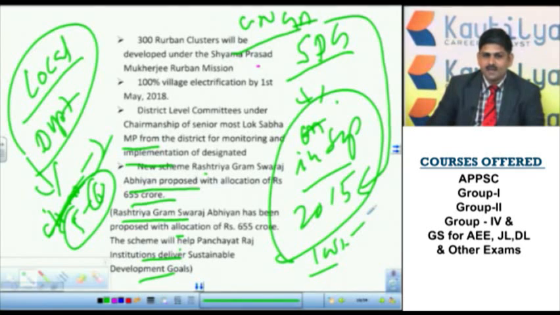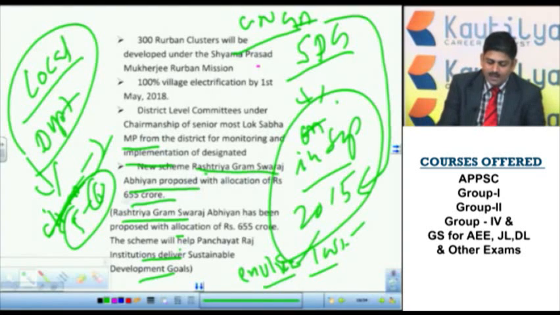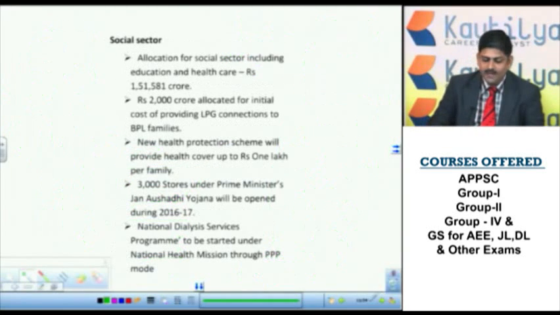All those activities are there under sustainable development. Protecting the environment is also one of the key components of the sustainable development goals. All these were brought under Rashtriya Gram Swaraj Abhiyan, and 655 crore is allocated. Again, the senior most Lok Sabha member will see these activities. This is a very important one. That is for the rural sector.